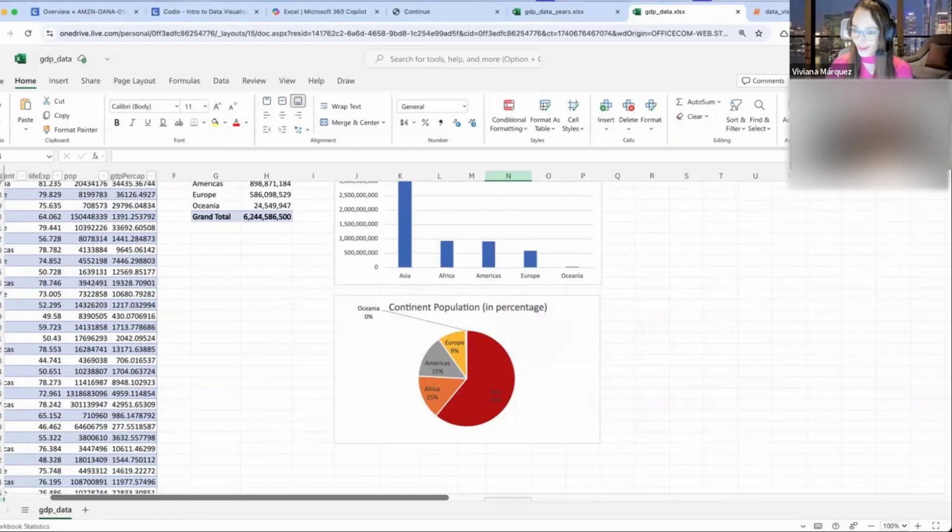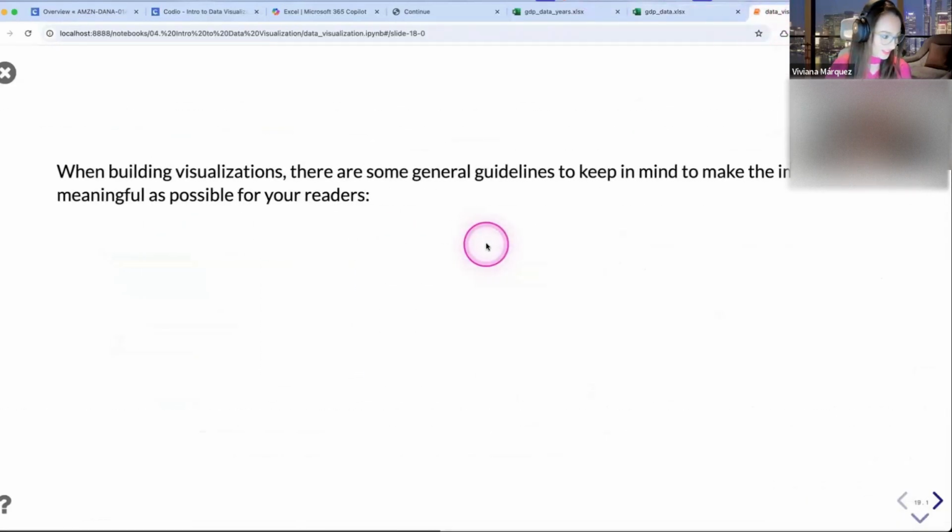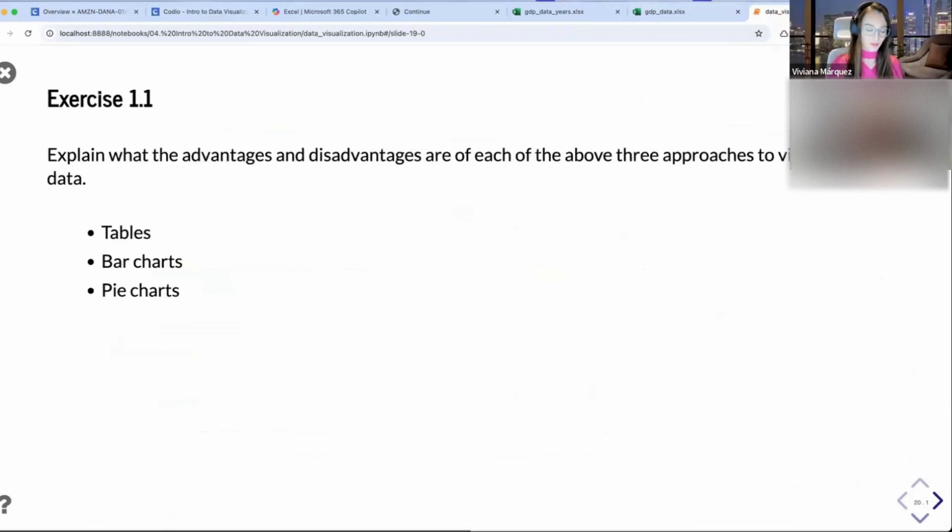Okay, so time for an exercise. The question is the following one. Explain what are the advantages and disadvantages of each one of the three approaches that we just went over. There's no right or wrong answer. Whatever you feel is an advantage or a disadvantage, feel free to share it in the chat with us. So I'll give you 2 minutes to think about that, and then we will go through some of the answers. 2 minutes left.